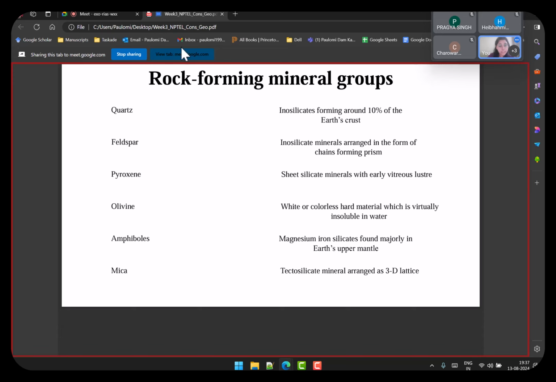You have quartz, feldspar, pyroxene, olivine, amphiboles, and mica. The last two were discussed in the question series as well.